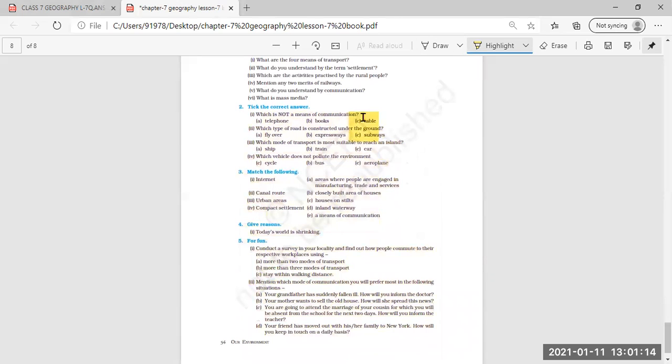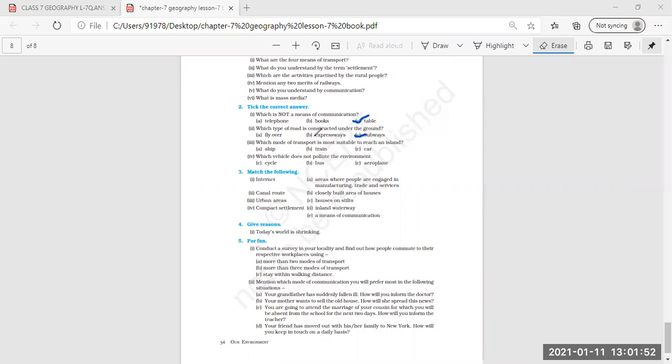The answer will be C. So here you can put a tick mark for C, which is not the means of communication. Table is not the means of communication. Which type of road is constructed under the ground? So here also C will be the correct answer. Subways.